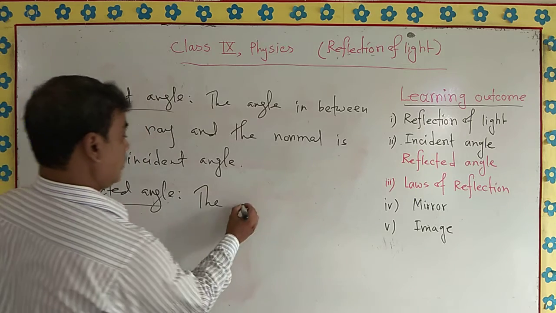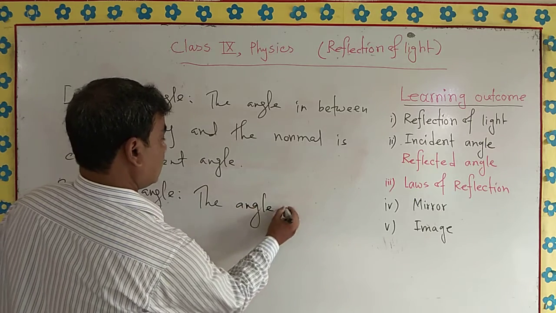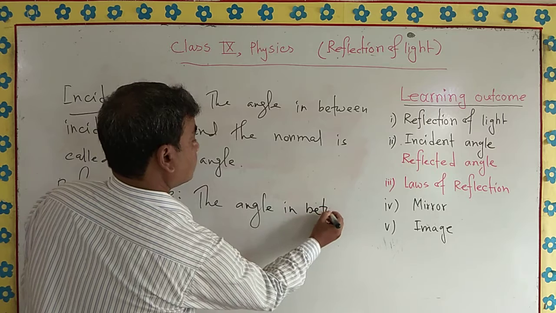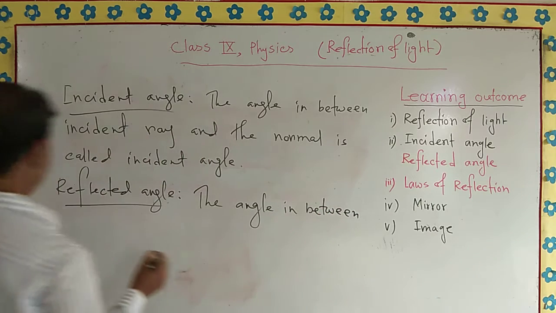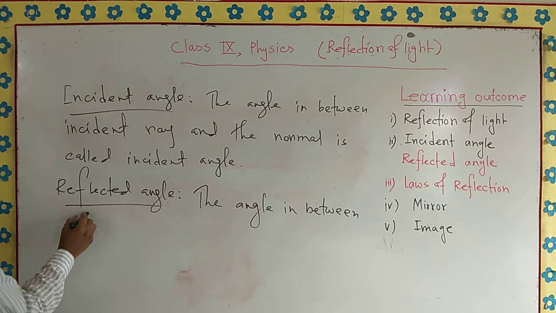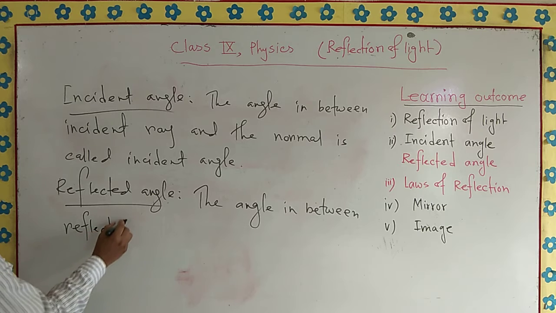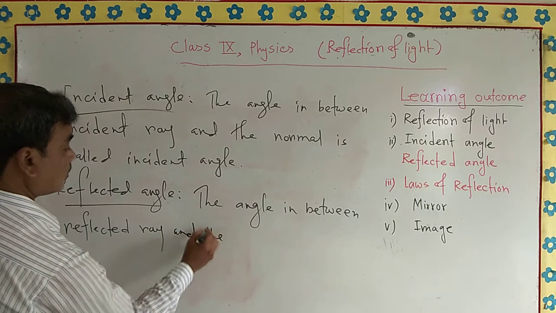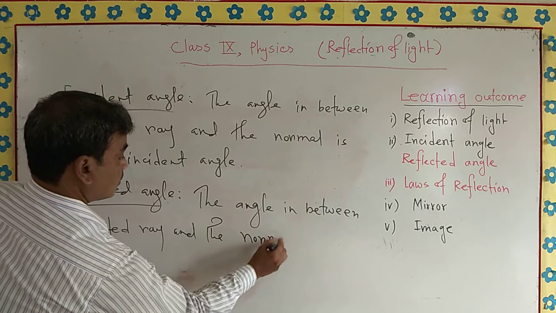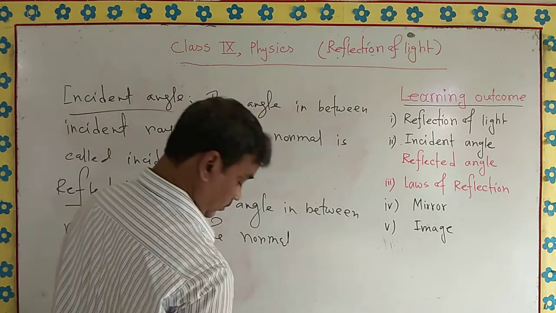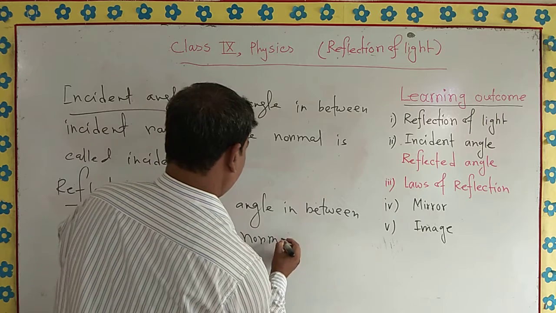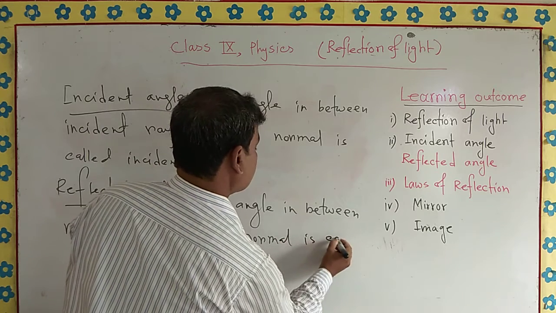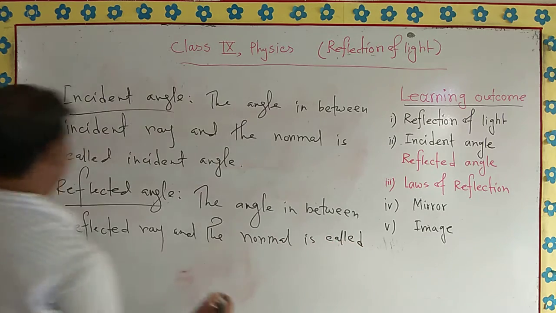The angle in between reflected ray and the normal is called reflected angle.